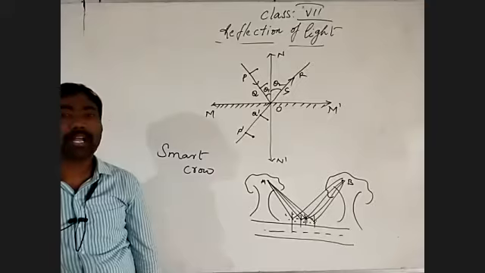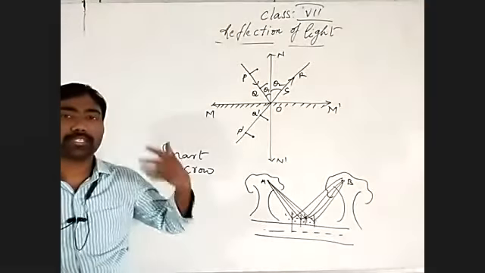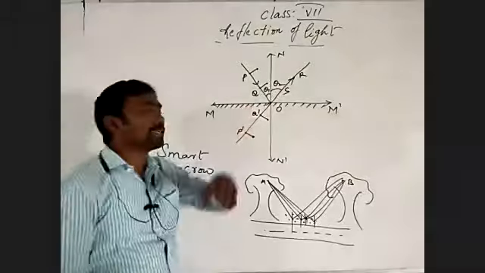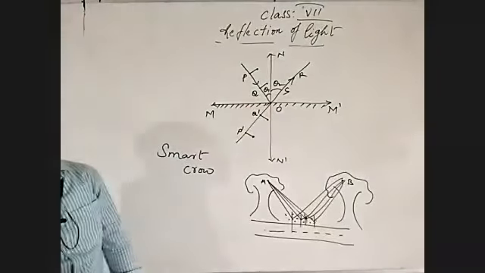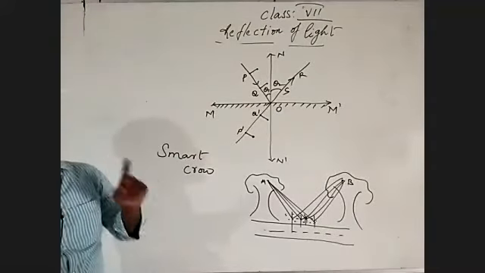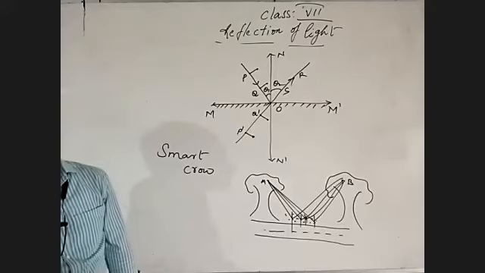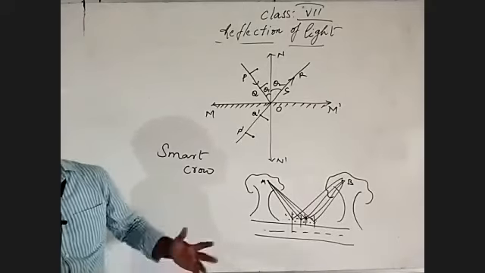He will always choose the shortest path to reach his house. Is it or not? Light only, the bouncing back of light, the reflection of a light ray, will always choose the shortest path to bounce back.